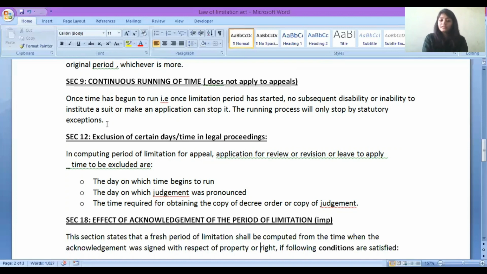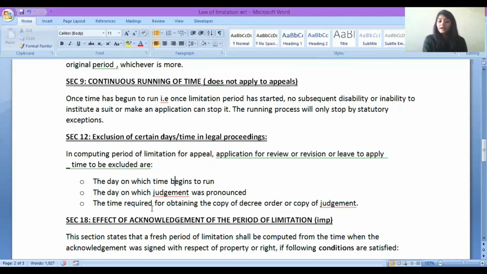Now, what times are to be excluded? Time to be excluded is the day on which the time begins to run. जिस दिन का start हुआ है, period of 3 years है, 3 years started from today, for example. Then today we will not consider. We will start computing from tomorrow. Today exclude कर दूं. The day on which the time begins to run, exclude that. The day on which judgment was pronounced. In case of appeal, today judgment is pronounced, ignore that day. From the next day, you can move to the higher court for an appeal. So the day on which judgment was pronounced, judgment was announced, exclude that day also, exclude that time also.